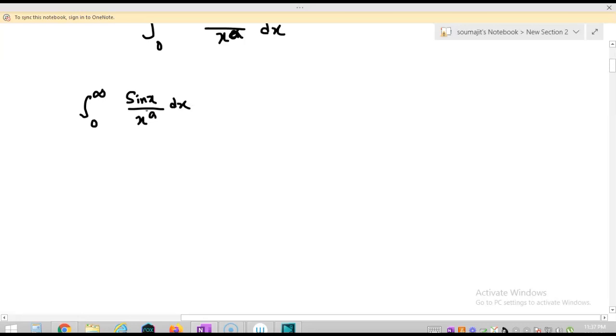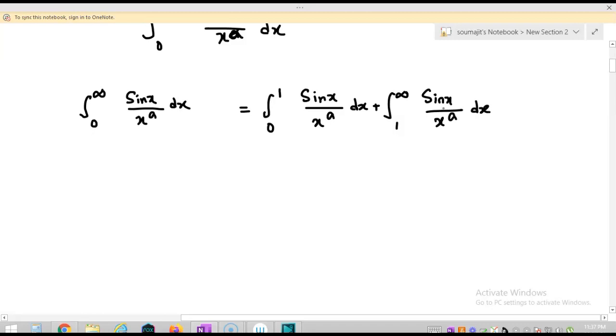Okay, so in this kind of integration, you can see that there is an infinity and there is a 0. 1 by x has a discontinuity at x equal to 0, and sin x has a discontinuity at x equal to infinity, I am saying that in the extended real line it has an infinite discontinuity at infinity. So first of all we need to separate this. I am separating this integration into the integration from 0 to 1 of sin x by x to the power a dx plus the integration from 1 to infinity of sin x by x to the power a dx. Okay, so I have separated this.